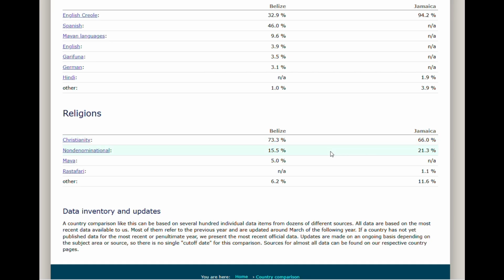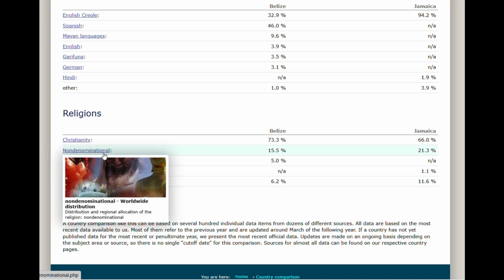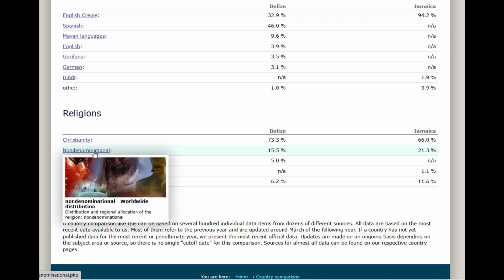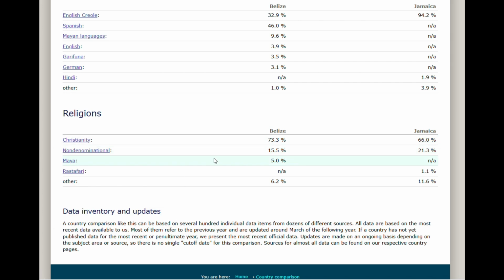And just by looking at the religion, both are heavily Christian countries. Non-denominational is a bit higher in Jamaica. I need to look up and see what that actually is. Hold on. Does it say here? Okay, does it say there? And there's a bit of Maya religion, which makes sense because Mayan languages show up here. So I guess there's a small indigenous Mayan population.